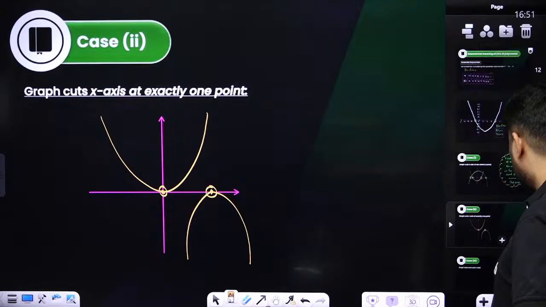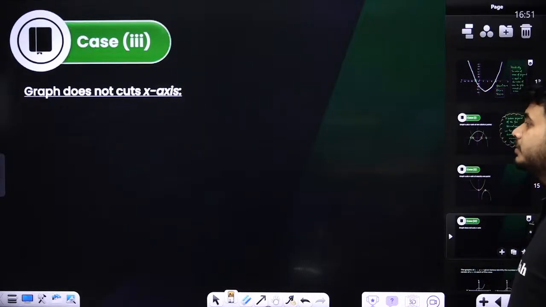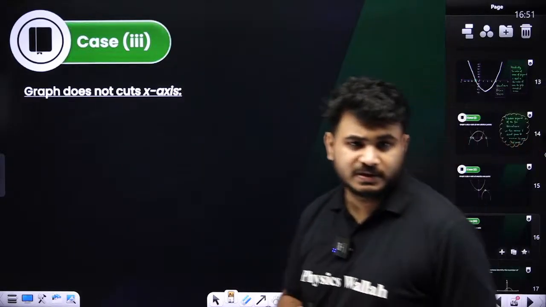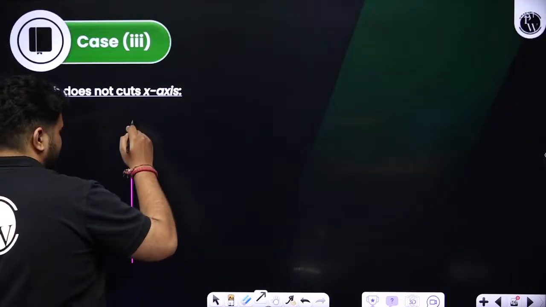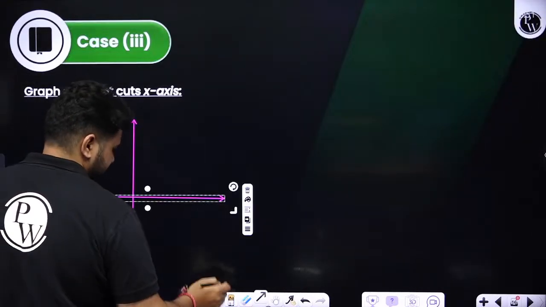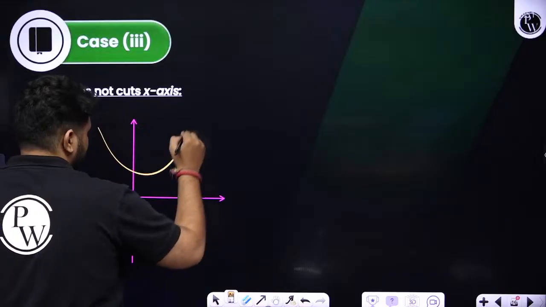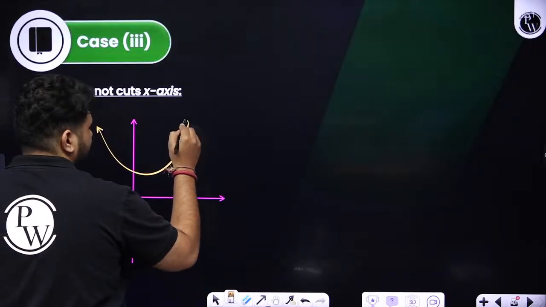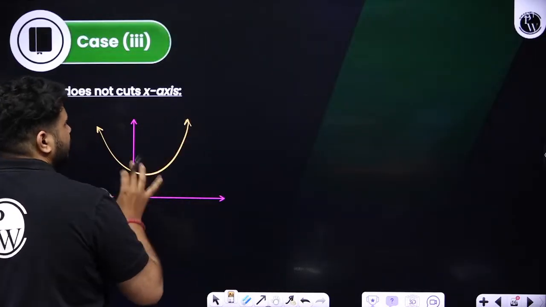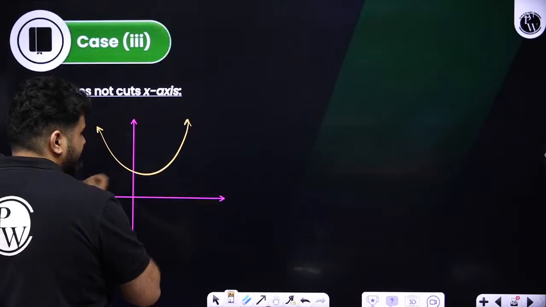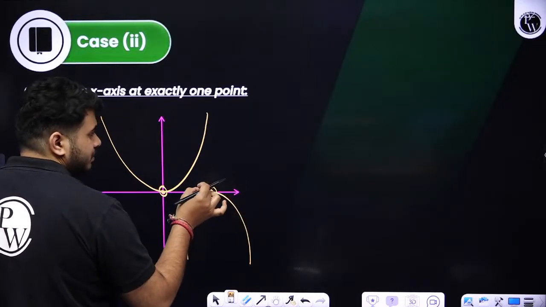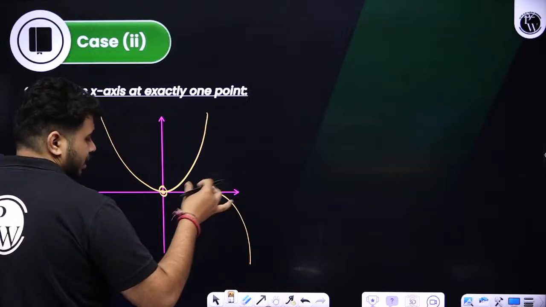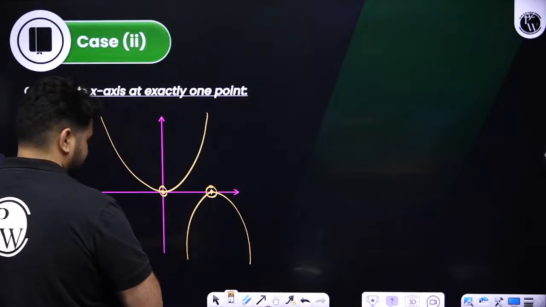Yes. Next case, the graph does not cut the x-axis. The graph will not cut the x-axis. It will not cut, so it can be like this. See, it is not cutting.